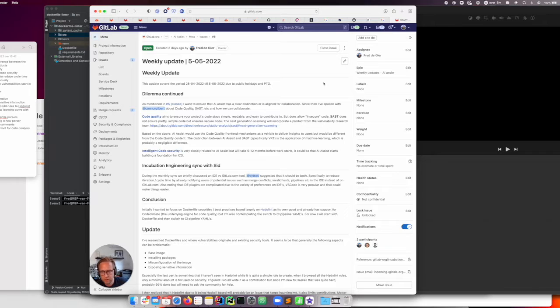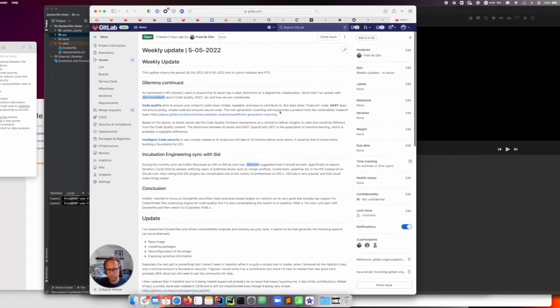So last week I told you about this dilemma that I was having between competing products. I tried to figure out what the difference is. That's coming along greatly for code quality and SAST. And for intelligent code security, it seems to be that it's at this point basically the same, but that team will start probably not for the next 6 to 12 months. And AI Assist can start building a foundation for that team.